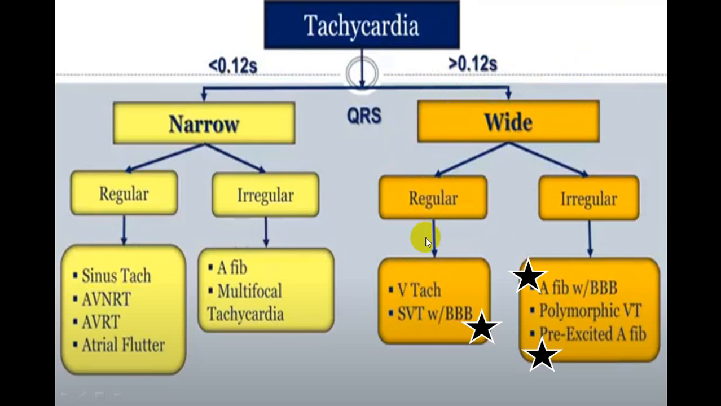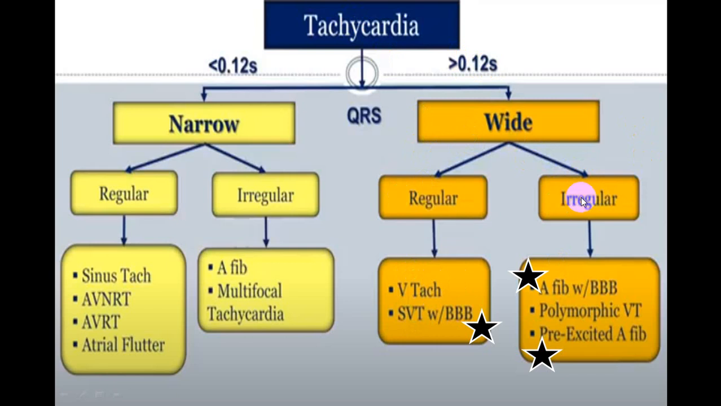Monomorphic ventricular tachycardia, I should have added here the word monomorphic, or the supraventricular tachycardia with bundle branch block. These two come as a very close differential diagnosis if the person has a regular rhythm, wide QRS, that is more than 0.12 second, and there is tachycardia, that is rate is more than 100 per minute. Then these two are the closest differential diagnosis.